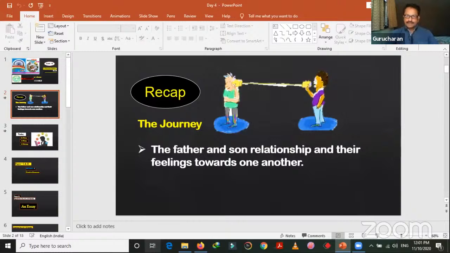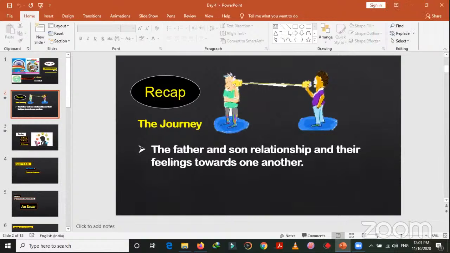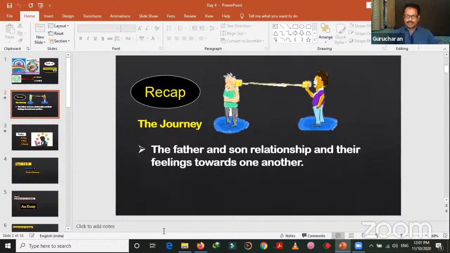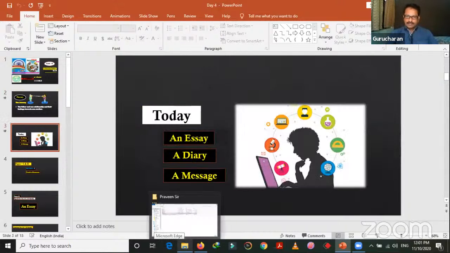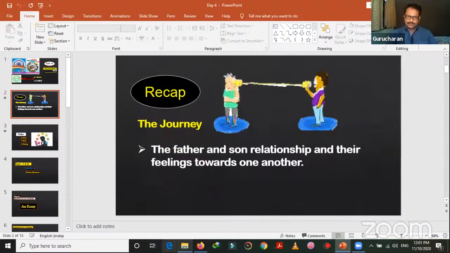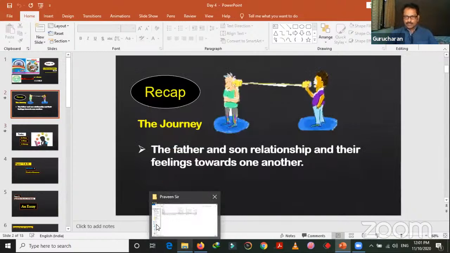Let's see what we had learned in the previous class: the journey, the story of a father and a son, their relationship and their feelings towards one another. How did they feel? What happened while they were walking, while they were going to the bus stand? What happened there? We had talked about this. And before that, we also talked about the face sheet, etc.